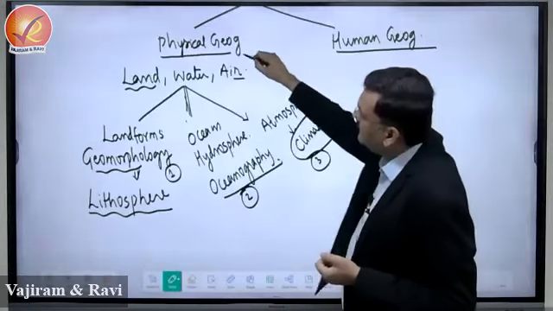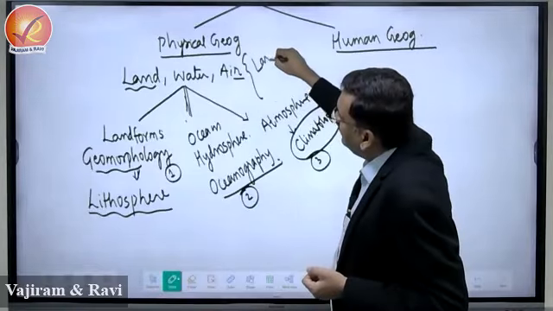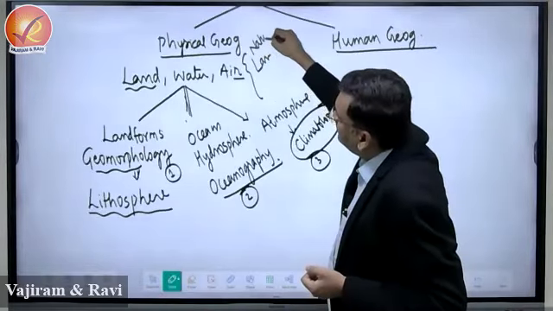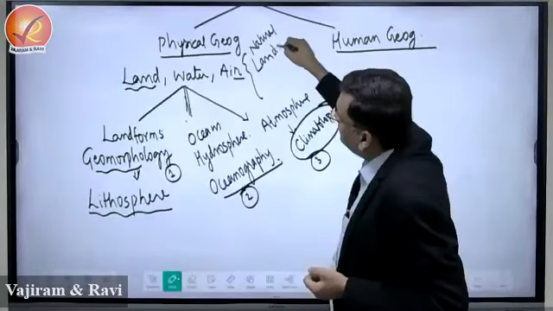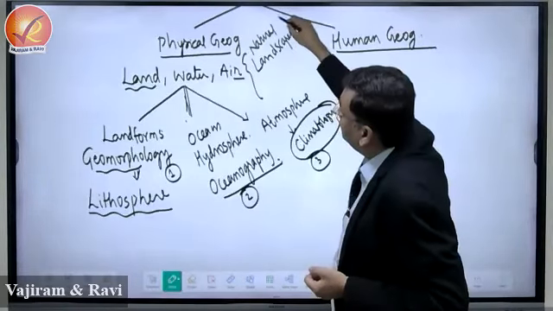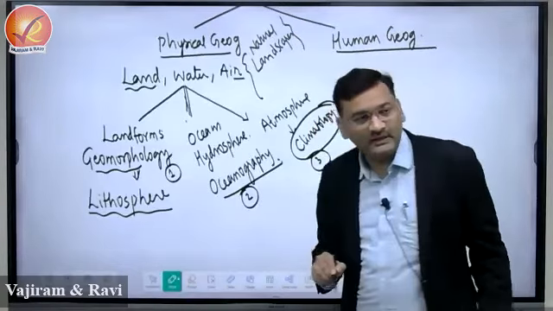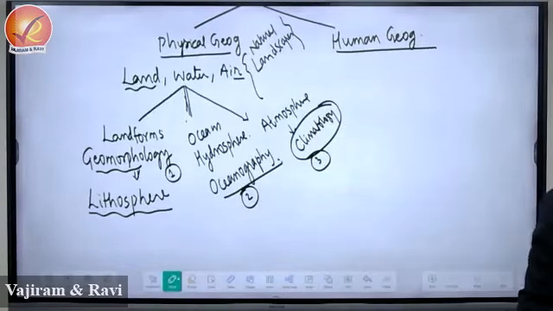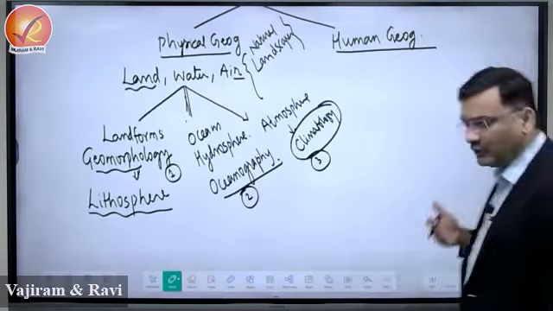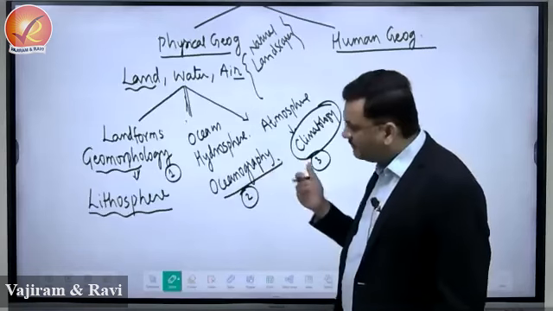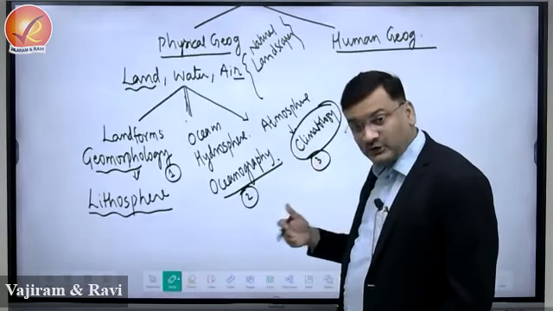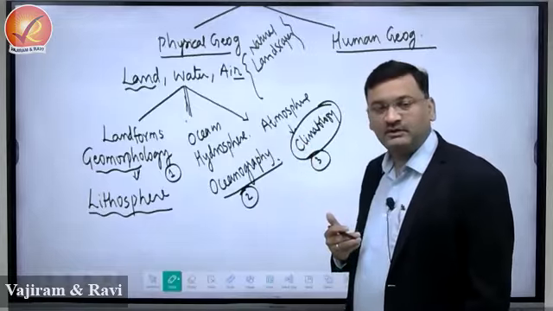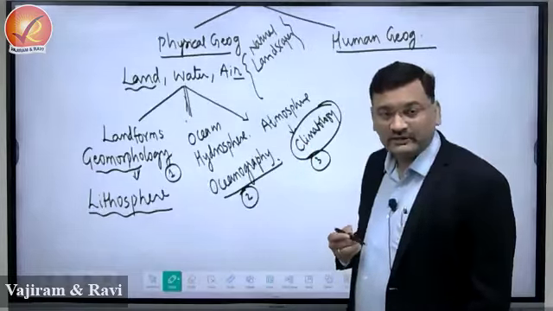Now what is the conclusion of physical geography? Physical geography is focusing on natural landscapes, right? The focus of physical geography is on natural landscapes that evolved along with the evolution of the earth. As earth has evolved, these things kept on changing. The landform has evolved, oceans have evolved, and atmosphere also has evolved. This will be referred to as natural landscape.